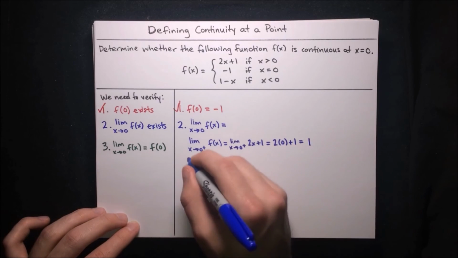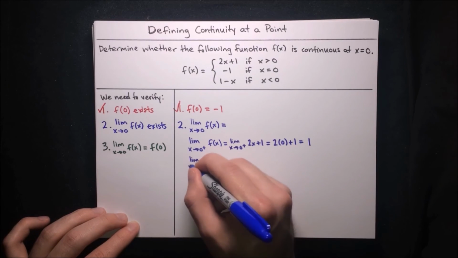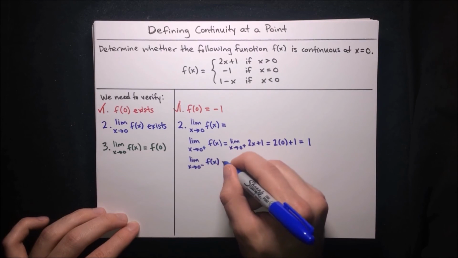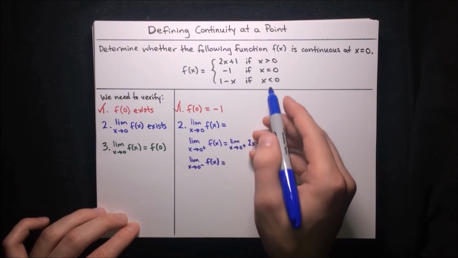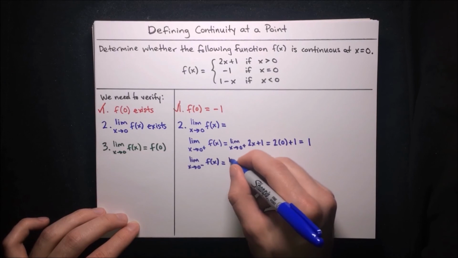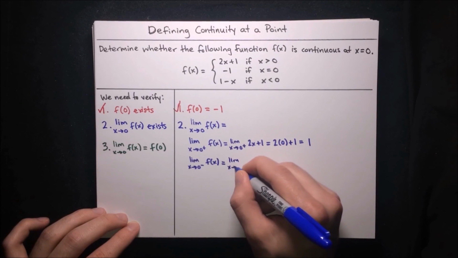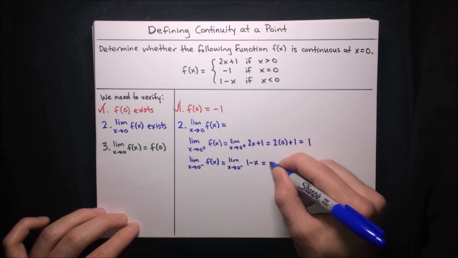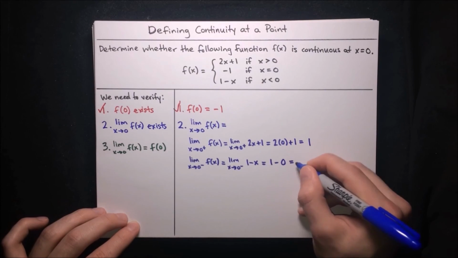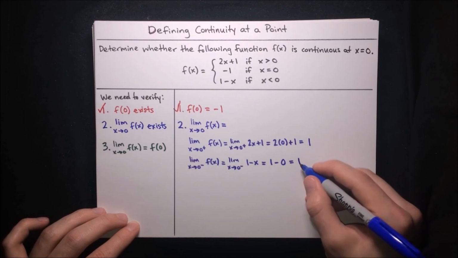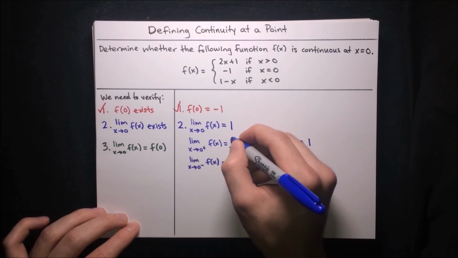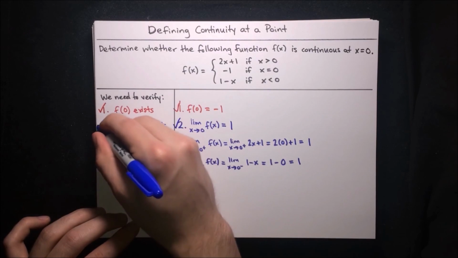And then the limit as x approaches 0 from the left of f of x, well, from the left, we're less than 0, so we're using this bottom branch here. So that's the limit as x approaches 0 from the left of 1 minus x. Just plug in 0 there, 1 minus 0, and you get 1. So the right and left limits are equal, they're 1, so that means the overall limit does exist, it's equal to 1. So yep, overall limit exists.